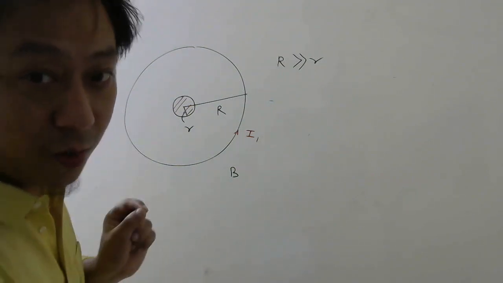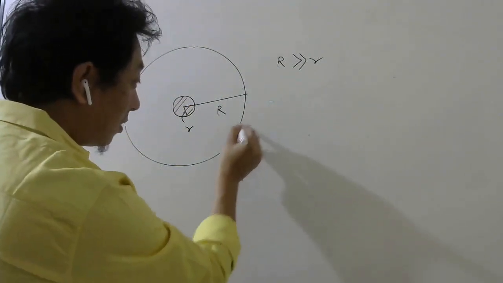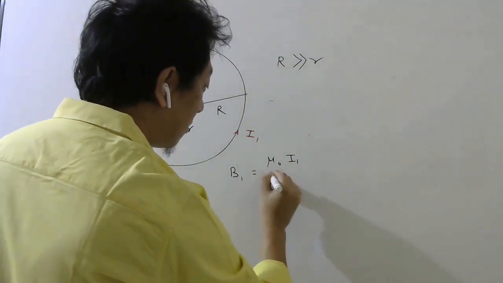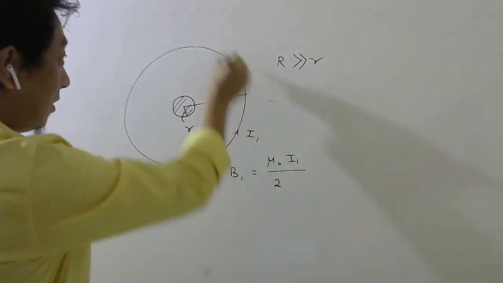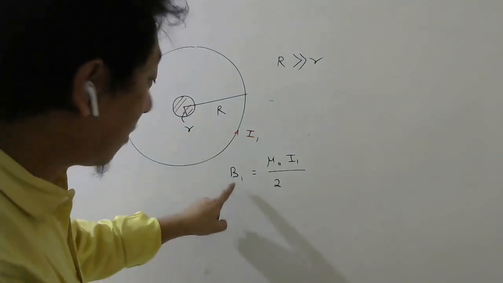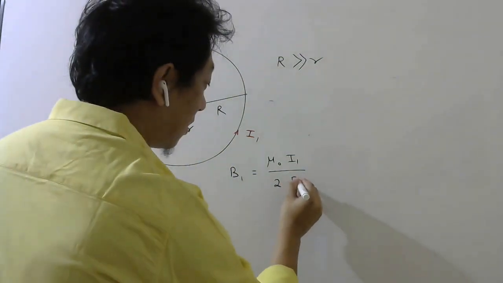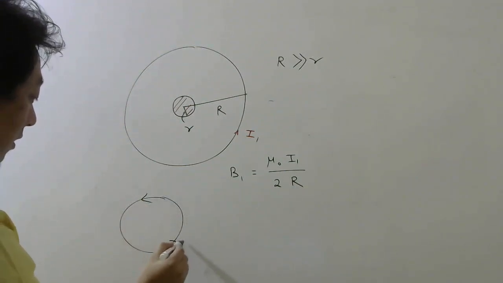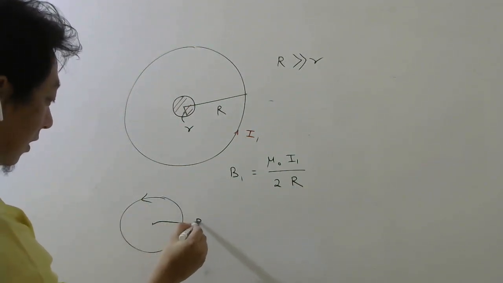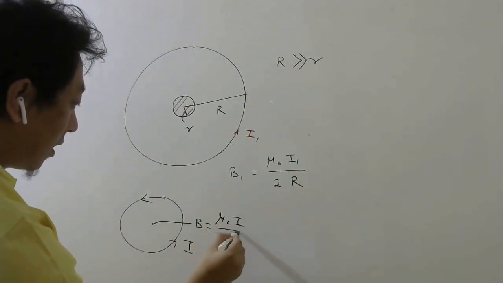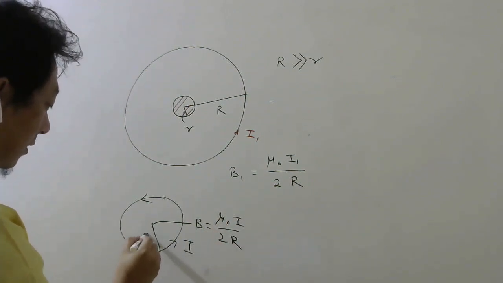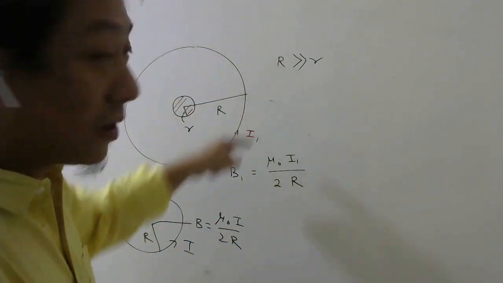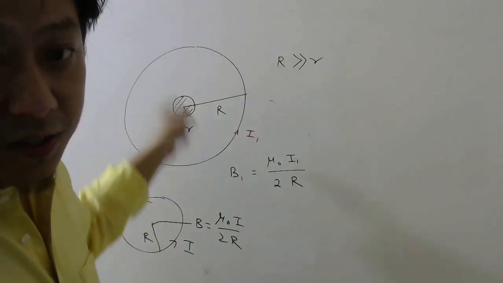At the center we know the formula for the magnetic field due to this current. What is the answer? Mu naught I1 by 2 times the radius of the coil which is producing the magnetic field. That is 2R. This formula we know, no? If there is a current I, then at the center the magnetic field is mu naught I by 2R, where R is the radius of the coil. So we are first calculating the magnetic field produced by the first current in the first coil.